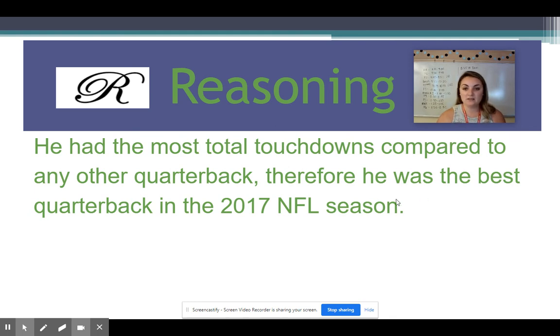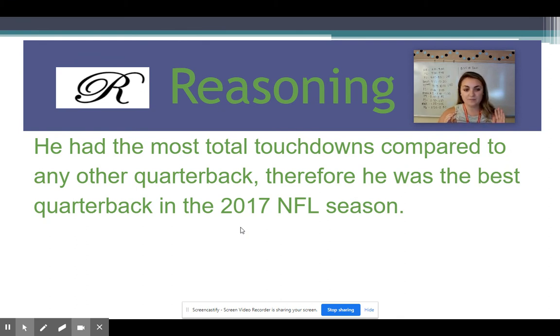Again, this sentence or this phrase right here is actually what I originally claimed. My original claim was that Russell Wilson was the best quarterback in the 2017 NFL season. Okay, so again, the reasoning is you're telling why, the data explains your claim, and you are kind of summing everything up, and it should always be in this format, okay?